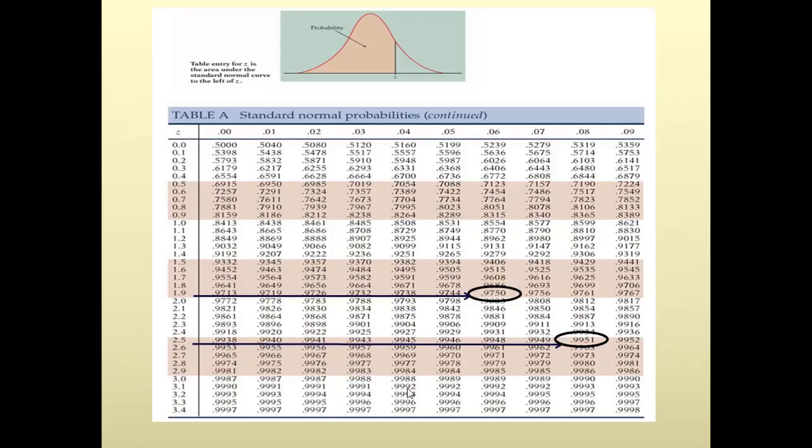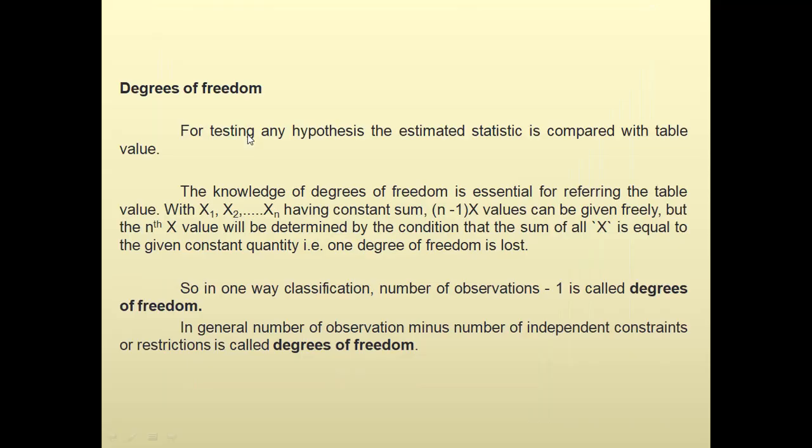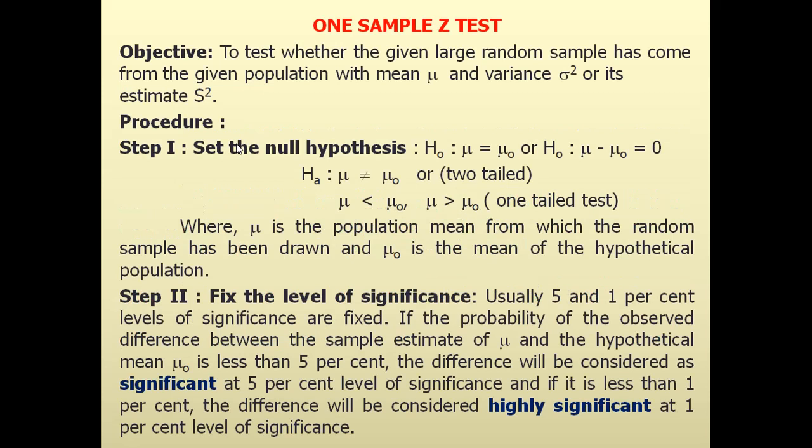So these are some standard values of the t-table, which you have to refer to with the use of the degrees of freedom. This is the table shown for the z-test. And here we have to learn one more concept, especially used for the t-test, that is the degrees of freedom. Degrees of freedom is nothing but the number of observations minus 1, which we use to refer to the t-table.